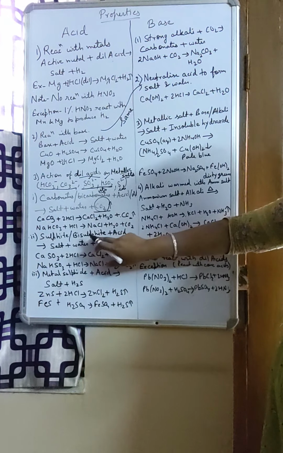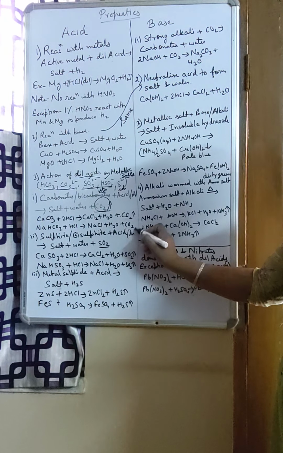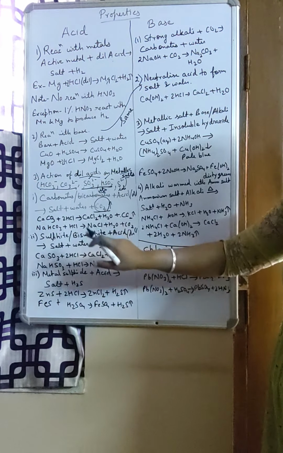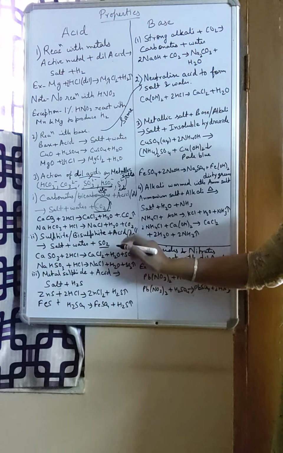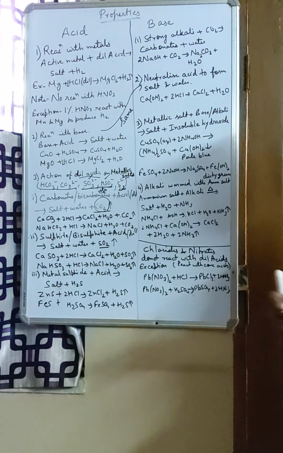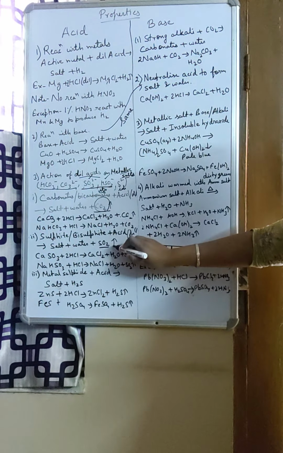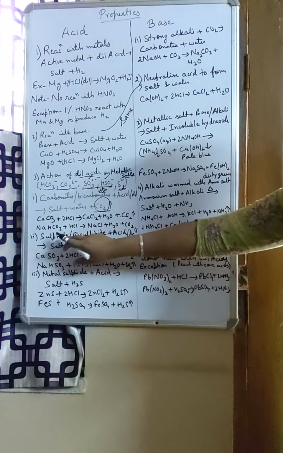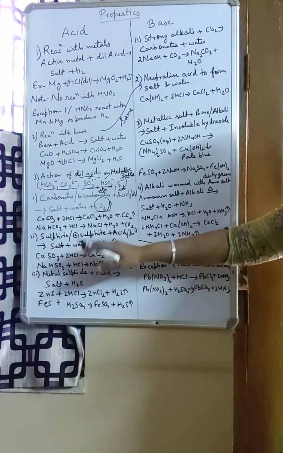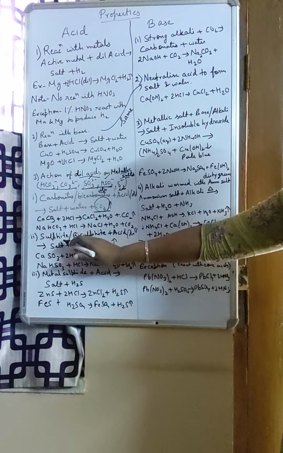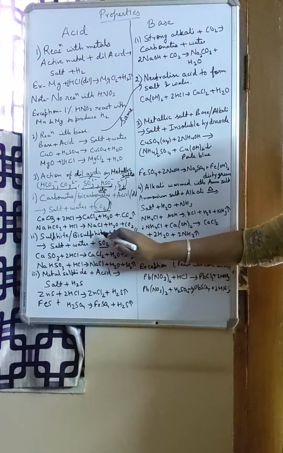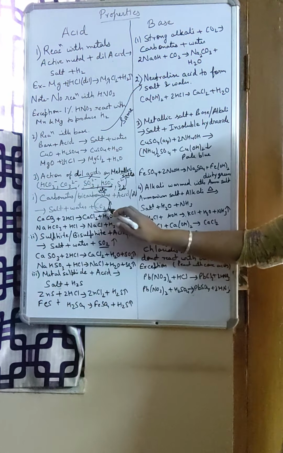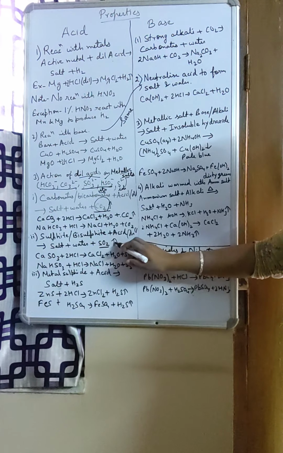Now with bisulfites and sulfites, this is sulfite and this is bisulfite. With bisulfite and sulfite, when the dilute acid reacts, again every time you will get salt and water, plus sulfur dioxide gas. So again in the gas release question, remember any sulfite, let it be sodium, potassium, calcium, magnesium, whatever, any sulfite, any bisulfite, reacts with acid, it will give salt and water as before, and in place of carbon dioxide it will give sulfur dioxide gas.